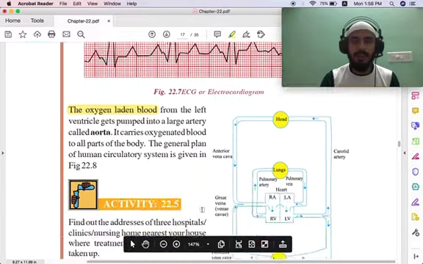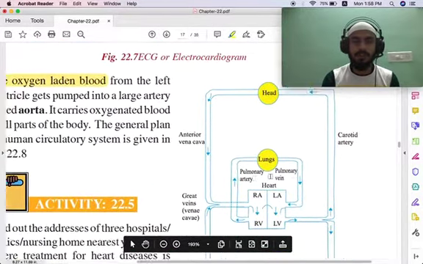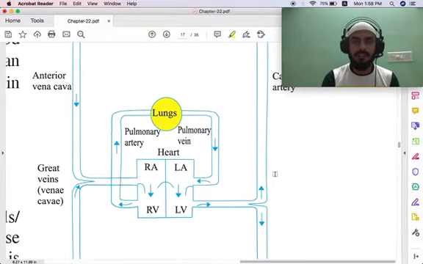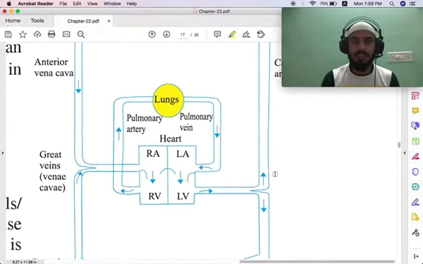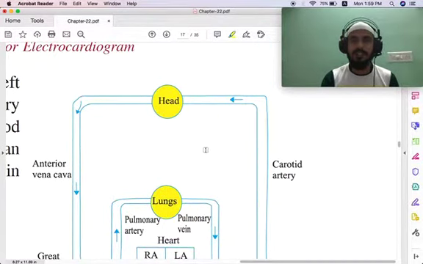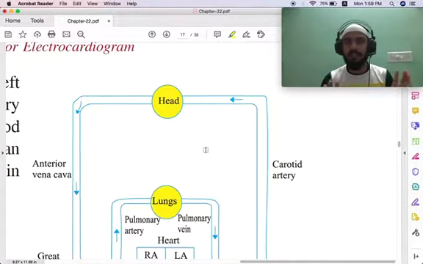Here they have given the general plan of the human circulatory system. I'll show you here. Now you can see you have lungs here, and other parts of the body. It's a general diagram. Don't think that it is the actual diagram. It is a schematic diagram to show how blood circulation happens in our body.